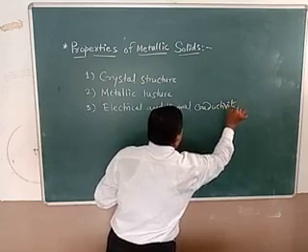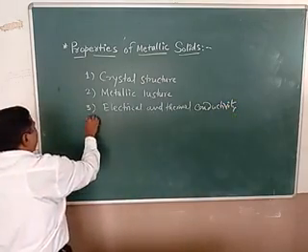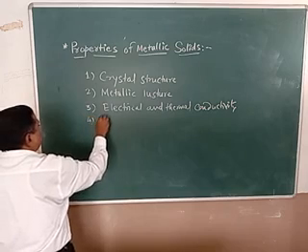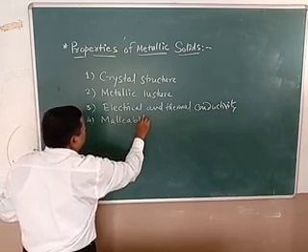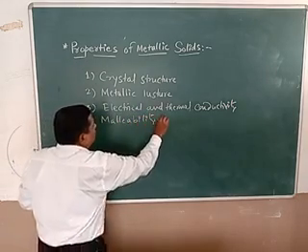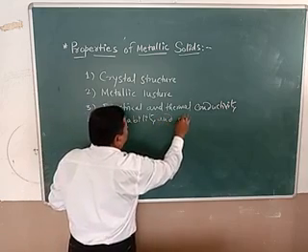Electrical and thermal conductivity. Again you can say here malleability and ductility.